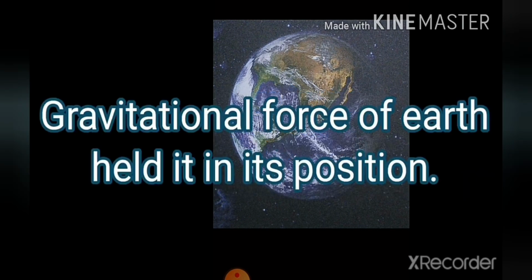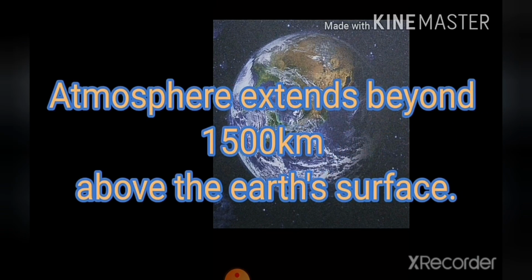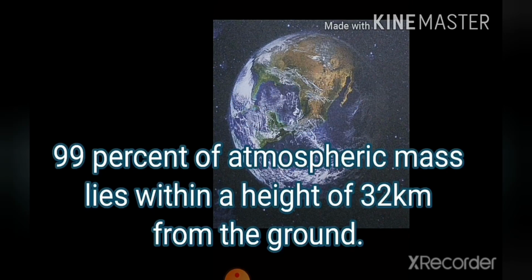Why is this atmosphere not going away from the Earth? It's because of the gravitational force of the Earth. This gaseous layer extends up to 1,500 kilometers above the Earth's surface, but more than 99% of its mass lies within the height of 32 kilometers.